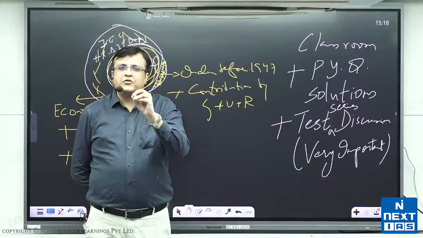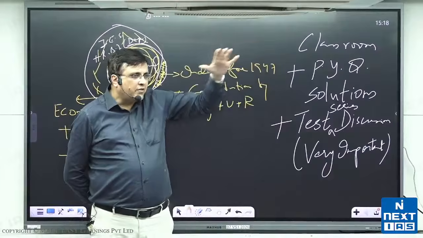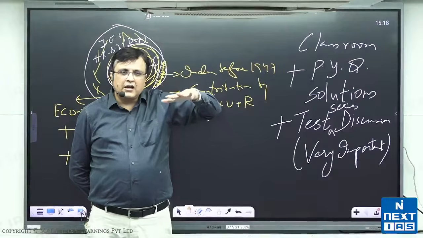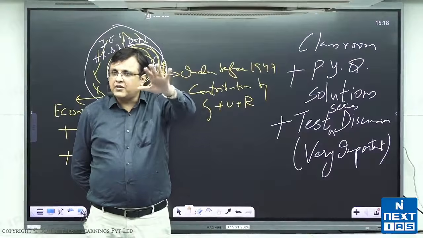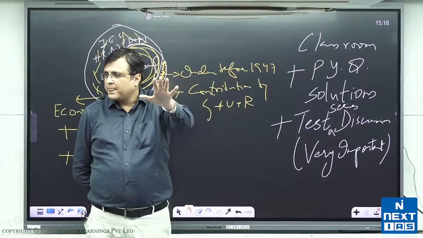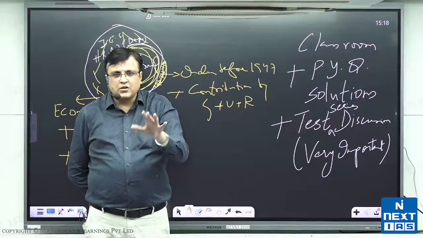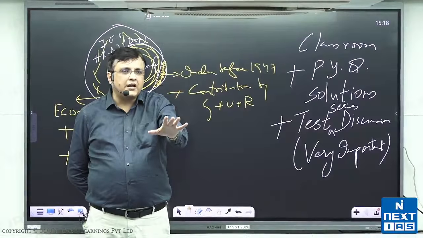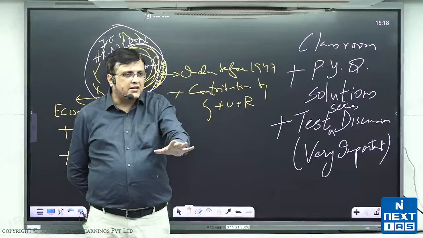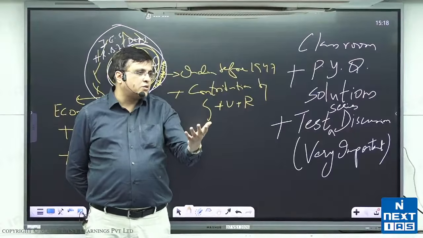Also at the end of each topic, suppose when I end India between 47 and 91, we will conduct a test for you, and that test will be a class test. We correct that test and give you the feedback. You can write that in the classroom itself. We will give you 2 hours to write. You take 2 hours, write the test. We will properly correct the test, give you the feedback, give you the marks also.